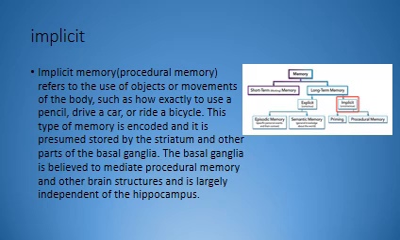Implicit. Implicit memory, or procedural memory, refers to the use of objects or movements of the body, such as how exactly to use a pencil, drive a car, or ride a bicycle. This type of memory is encoded and presumed stored by the striatum and other parts of the basal ganglia. The basal ganglia is believed to mediate procedural memory and other brain structures and is largely independent of the hippocampus.